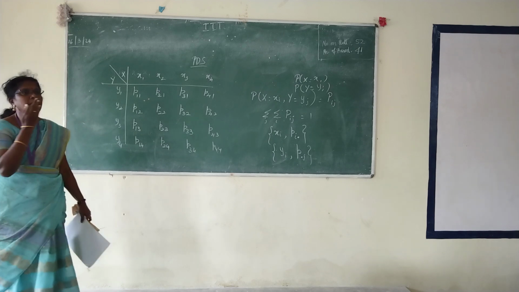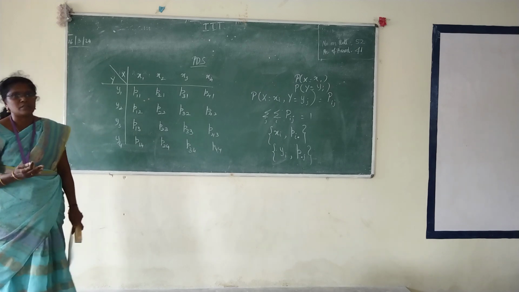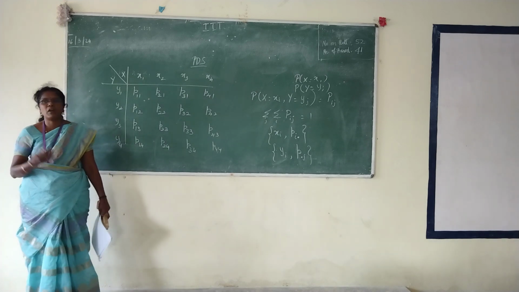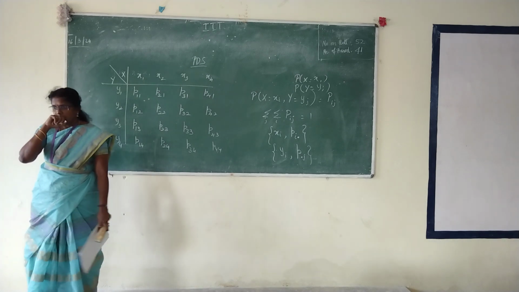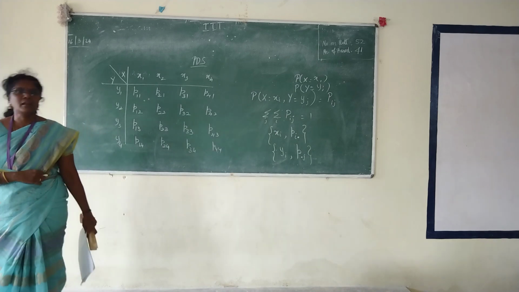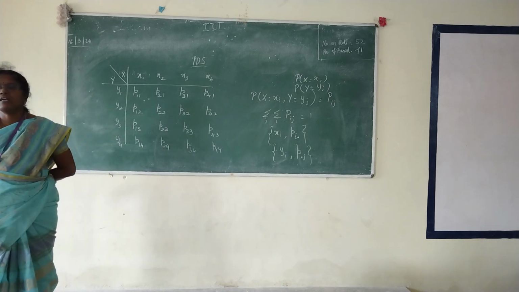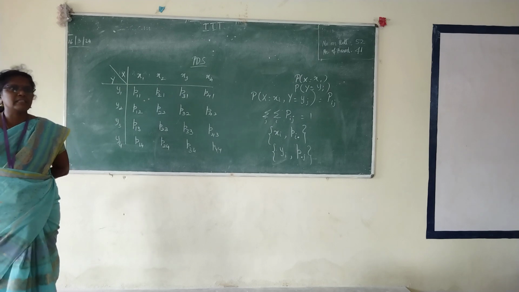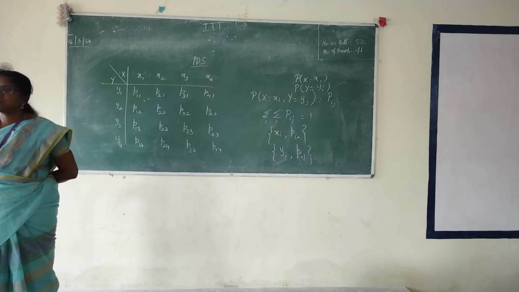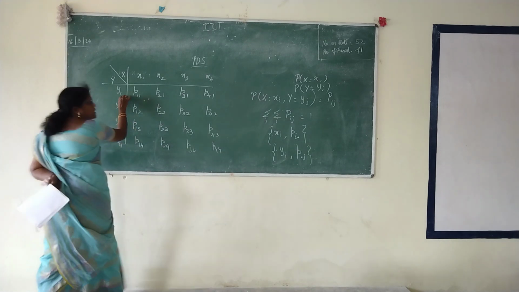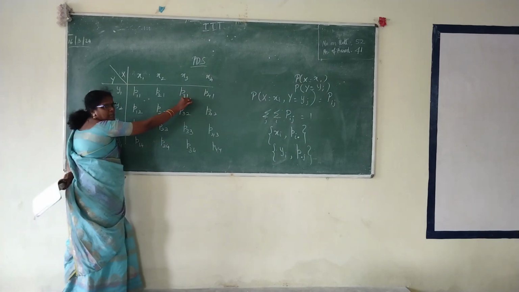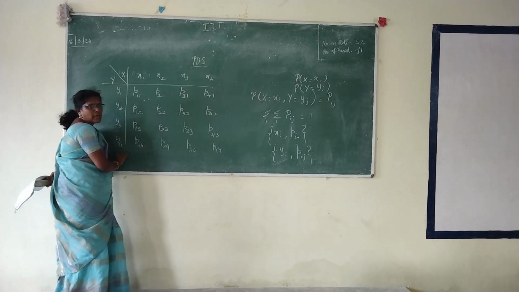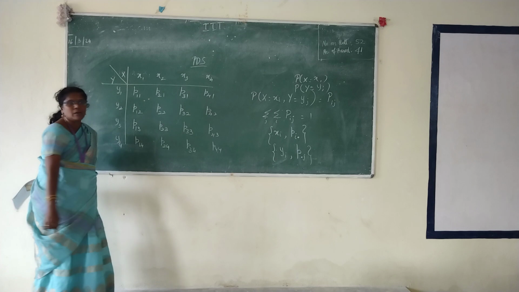You have written x values row wise or column wise now? Row wise. X values are written row wise. Again, row wise or column wise? Column wise. Vertical lines mean columns, horizontal lines mean rows. We have written y1 here, so this is in the horizontal line. So row or column? Row. So y is represented row wise and x is represented column wise.